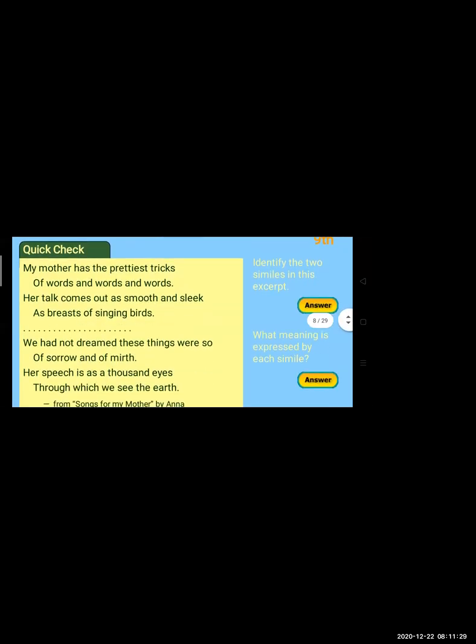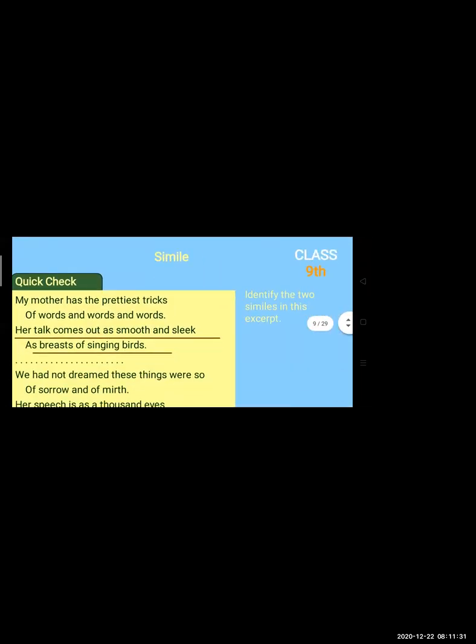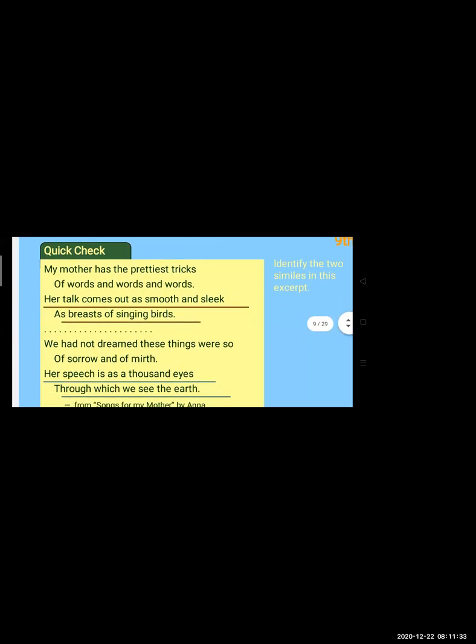Over here I have some examples. See the sentence which has been underlined. Her talk comes out as smooth and silk as breath of singing birds. Over here in this sentence, there is a girl.